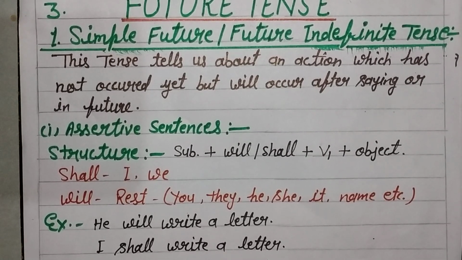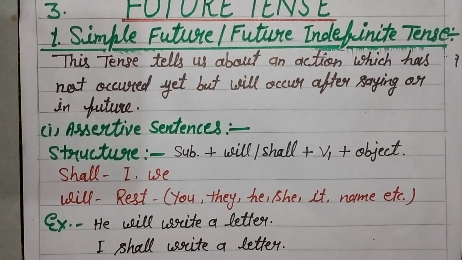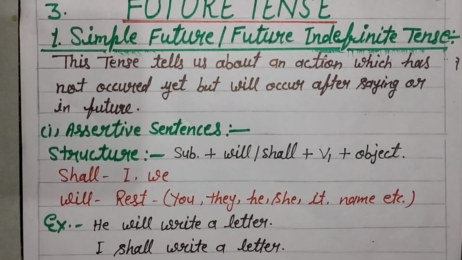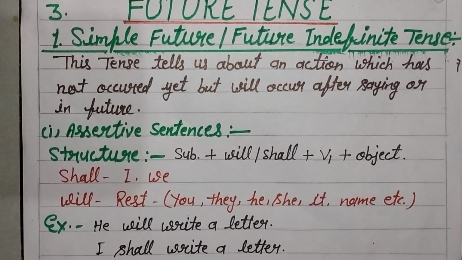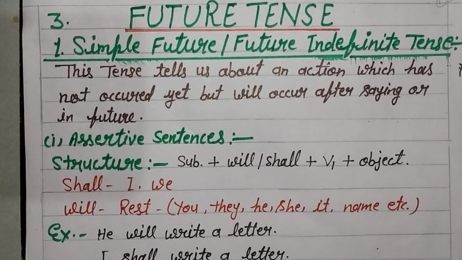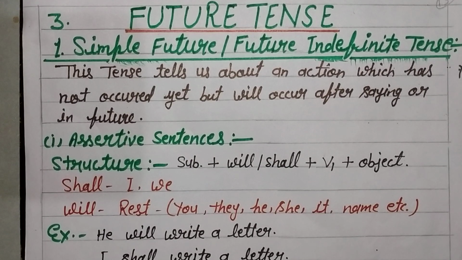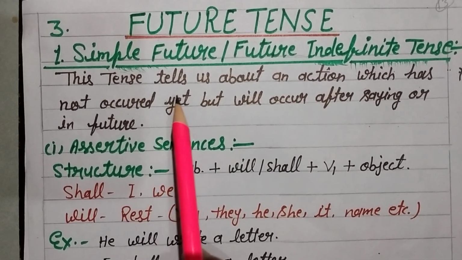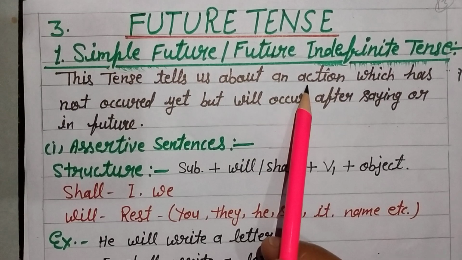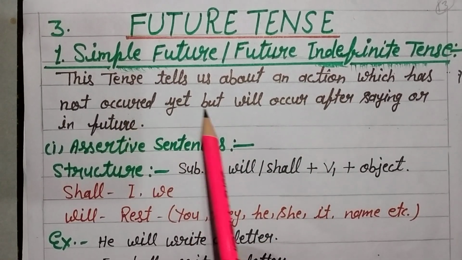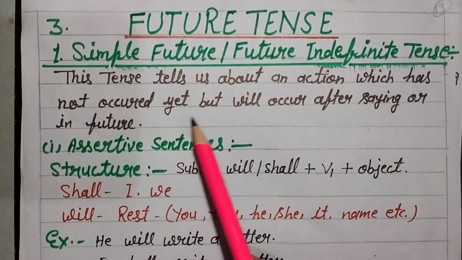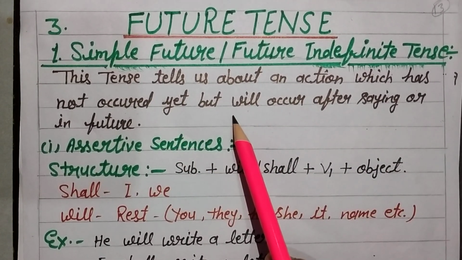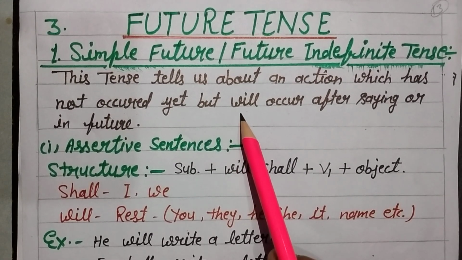Students, we have already discussed present and past tense. Today we will discuss future tense, two types of future tense: future indefinite or simple future tense, and future continuous tense. So let's start the topic future tense, and the first type, simple future or future indefinite tense. This tense tells us about an action which has not occurred yet but will occur in the future. It means work will be done in the future, at any time of the future.